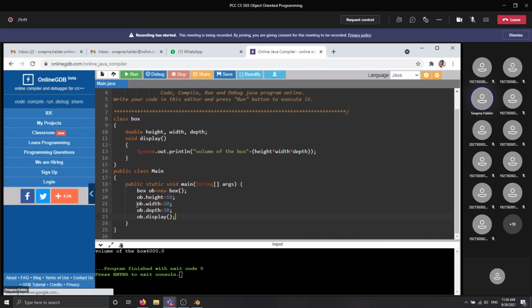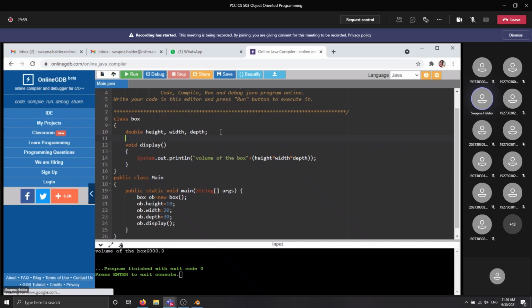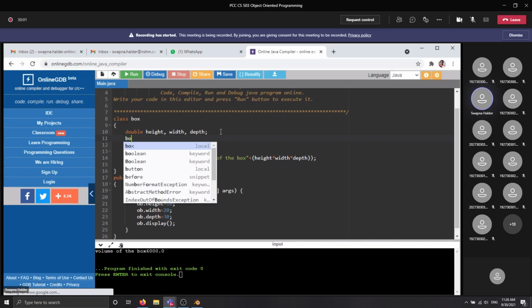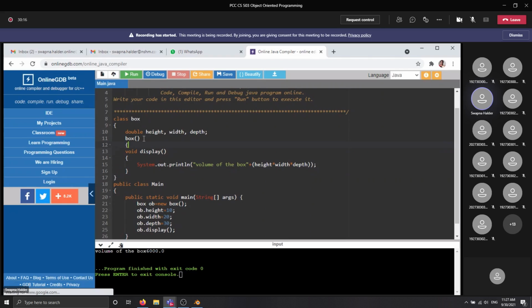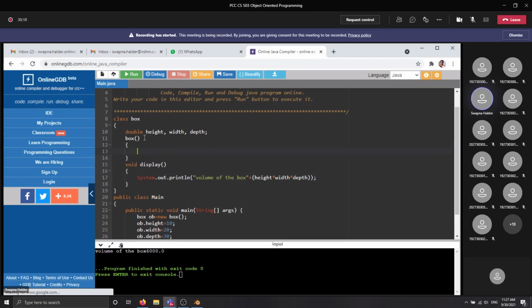How? If you want to avoid writing these lines, what you can do is declare the constructor here. For that purpose, just write the constructor. It's nothing but a method, but it doesn't have any return type, and the name of the method is the same as the class name. Next, you have just declared one constructor.